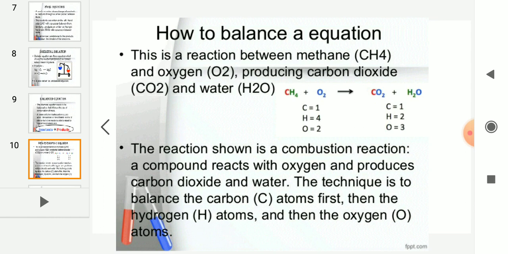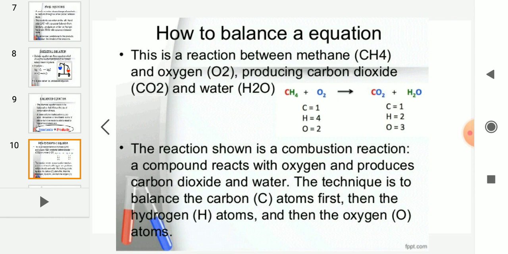When methane reacts with oxygen, it produces carbon dioxide and water. CH4 plus O2 gives rise to CO2 plus H2O. So when you read a chemical equation, the arrow should always be read as gives rise to. CH4 plus O2 gives rise to CO2 plus H2O. The number of atoms on the left hand side and the number of atoms on the right hand side are also given.